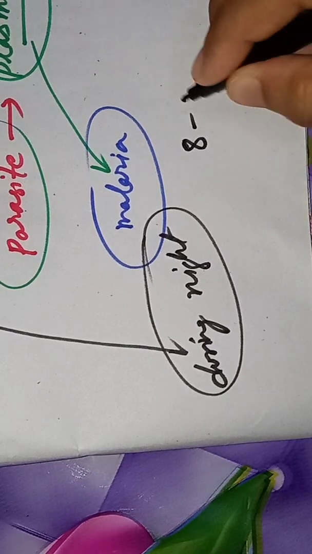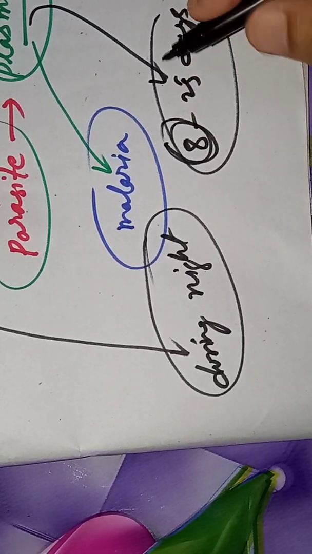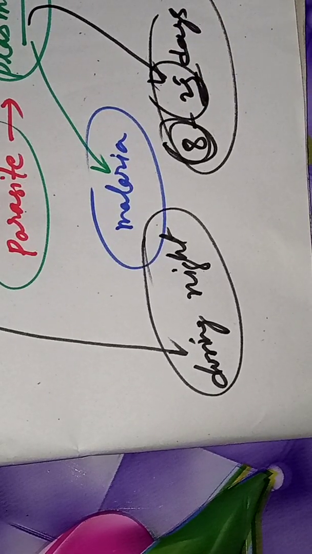The symptoms of malaria begin 8 to 25 days following infection. So a person who gets the infection of malaria, how will we understand that he is infected? It is after 8 to 25 days of that infection. So after taking that plasmodium into the blood, after 8 days, approximately 1 week, or 25 days, close to a month, that person shows the symptoms.